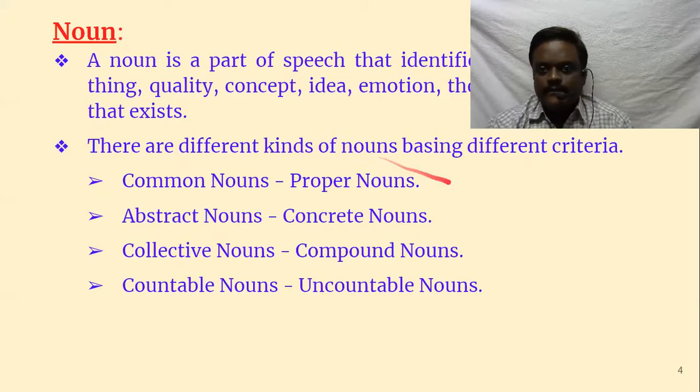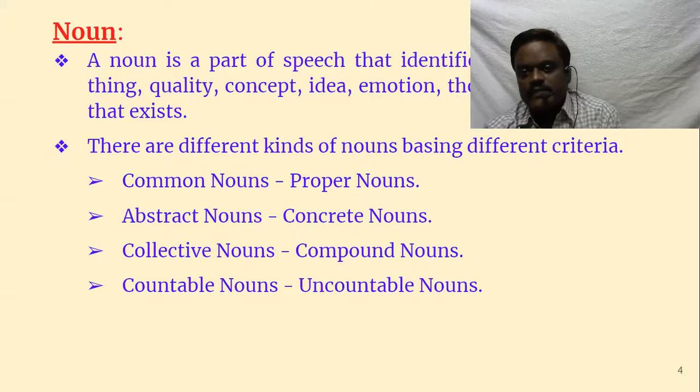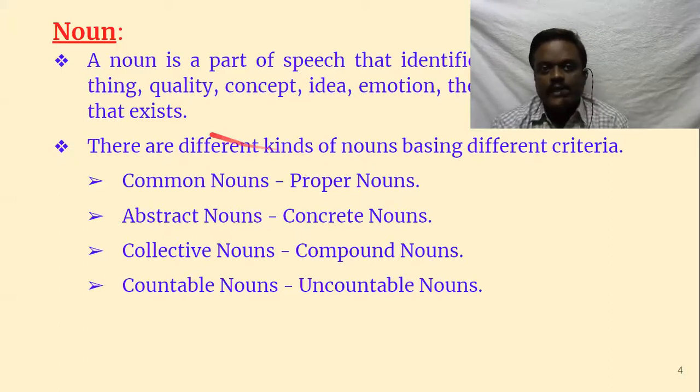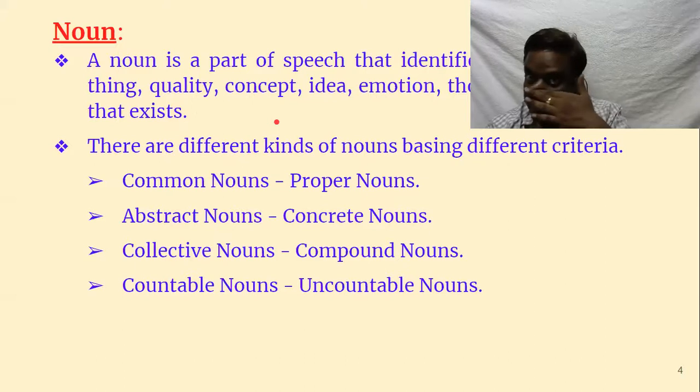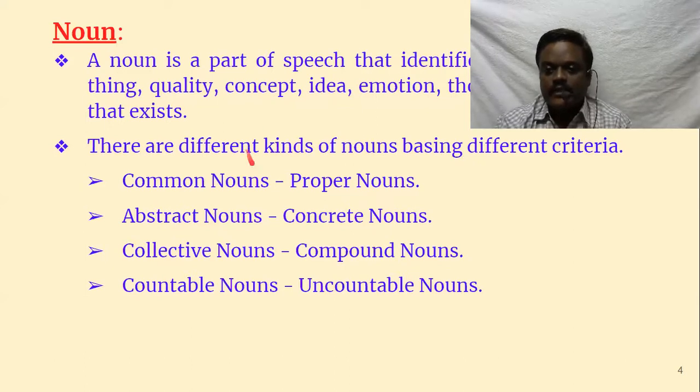So let us go forward. Today we are going to learn about nouns, how nouns can be categorized, and what they are. A noun is a part of speech that identifies a person, place, thing, quality, concept, idea, emotion, thought, or anything that exists. Usually, we say that it's the name of a place, person, or thing.